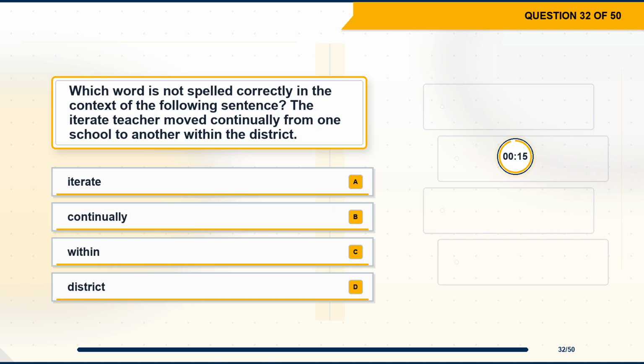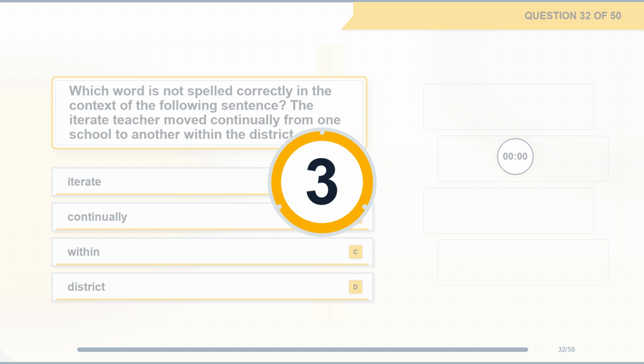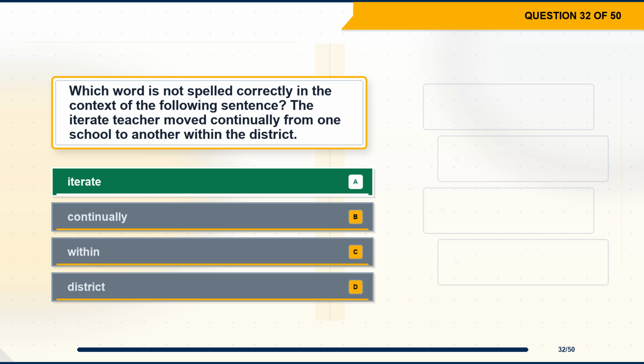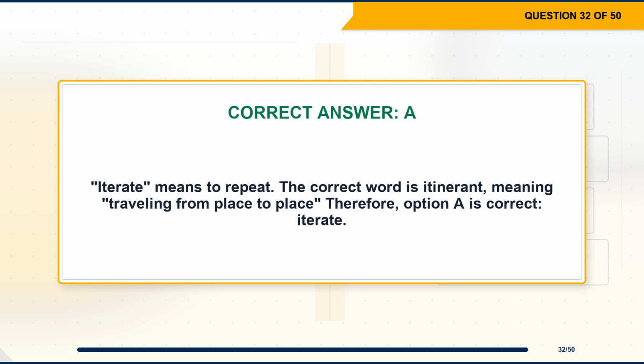Question 32. Which word is not spelled correctly in the context of the following sentence? The iterate teacher moved continually from one school to another within the district. Option A, iterate. Option B, continually. Option C, within. Option D, district. The correct answer is option A, iterate. Explanation. Iterate means to repeat. The correct word is itinerant, meaning traveling from place to place, therefore, option A is correct, iterate.